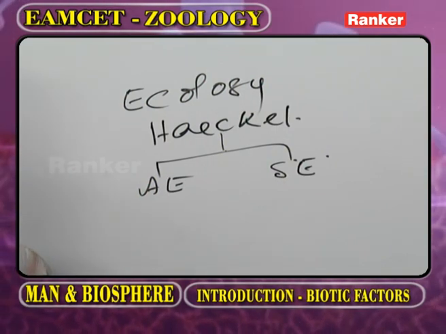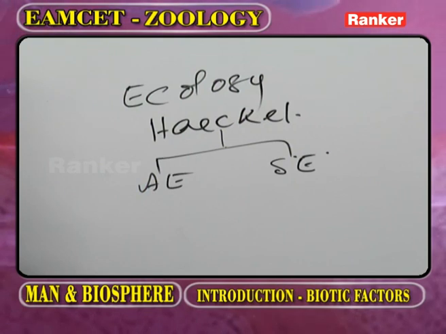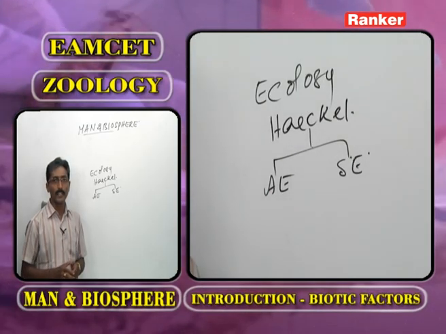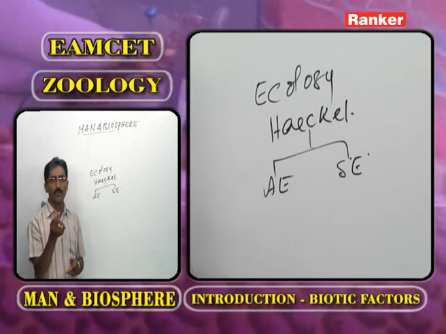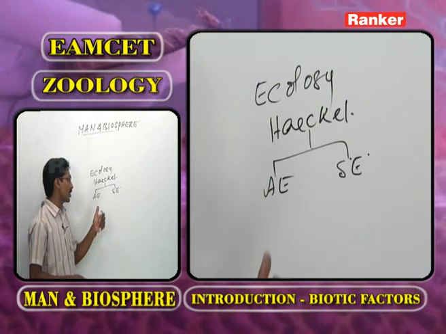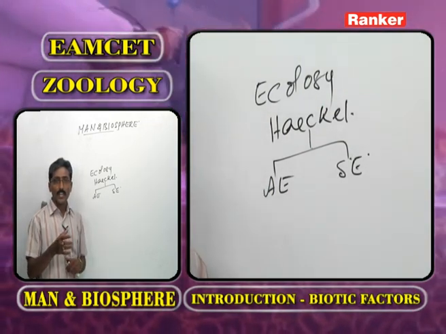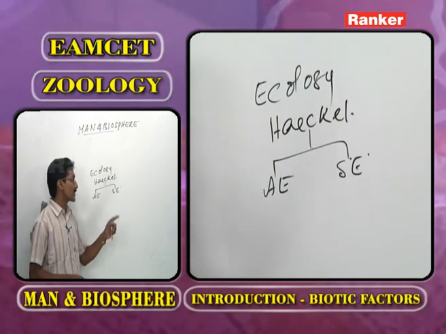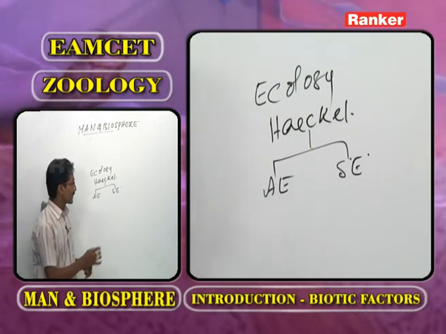What is meant by autecology? The relations between the living organisms of one species and the surrounding environment, that we call autecology. The relations between the living organisms of different species and the surrounding environment, that we call synecology.